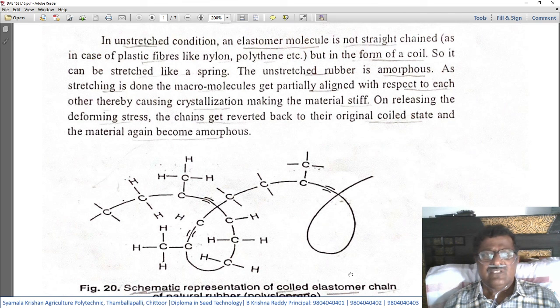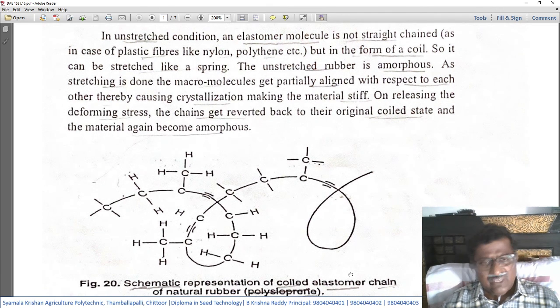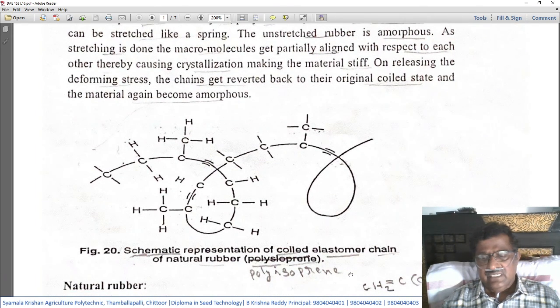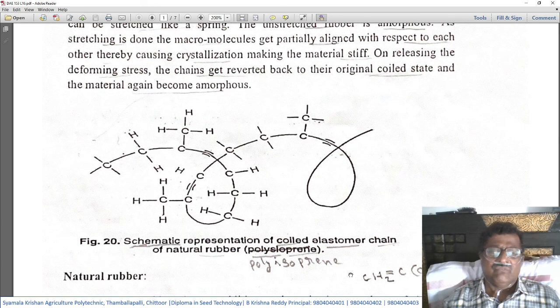It reverts from the crystallization stage to the amorphous stage. This is how rubber behaves when it is stretched and when it is released from the stretching force.